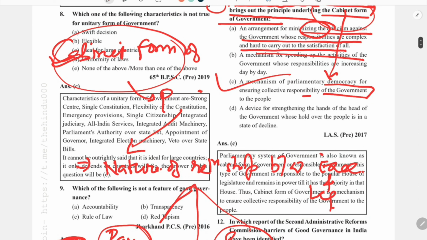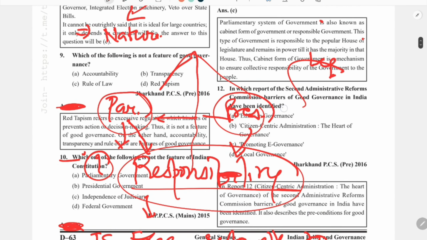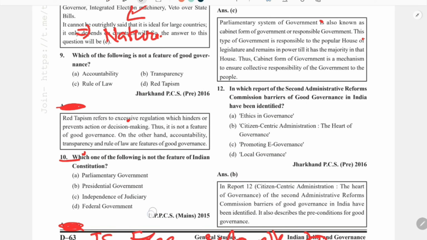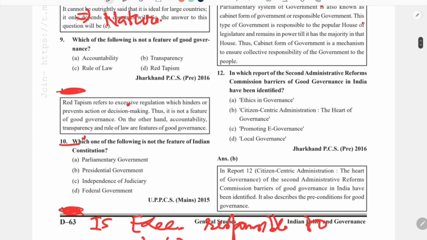So now moving ahead, coming to the next question. In this way, I am also trying to understand the polity, and at the same time we are also trying to solve questions regarding the topic which we are studying.